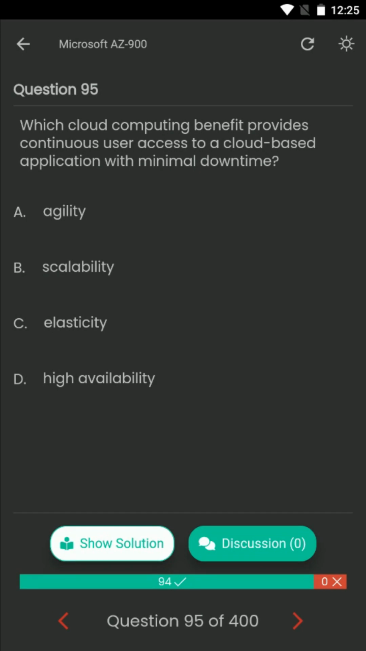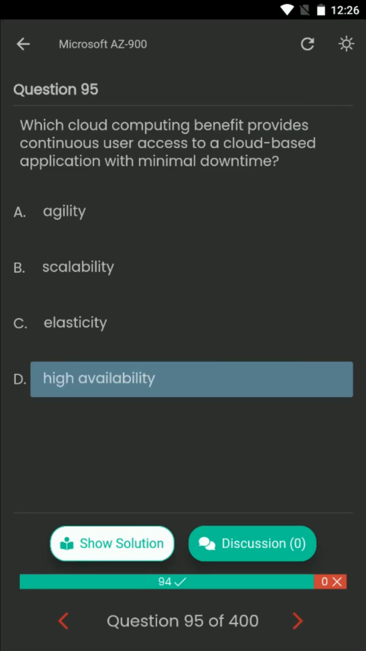Question number 95. Which cloud computing benefit provides continuous user access to a cloud-based application with minimal downtime? Your options are A. Agility. B. Scalability. C. Elasticity. D. High availability. The correct answer is D. High availability.